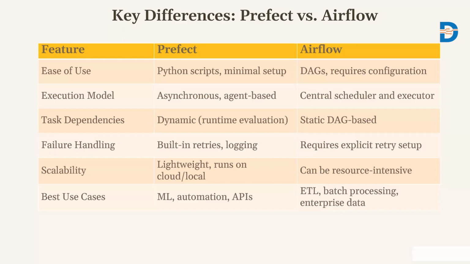In terms of scalability, it can be resource intensive at scale. Prefect is best suited for machine learning automation and APIs, whereas Airflow is best suited for extraction, transform, and load activities, ETL, batch processing, and enterprise data. So these are some key differences.